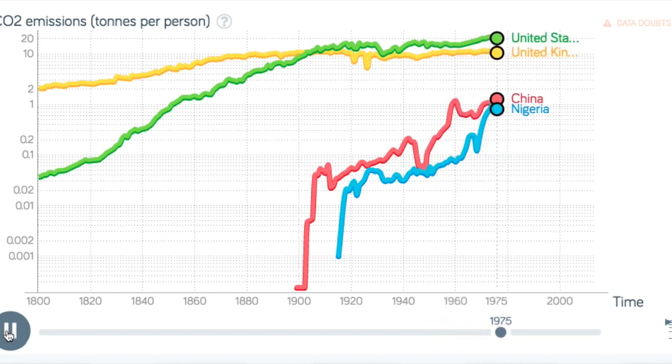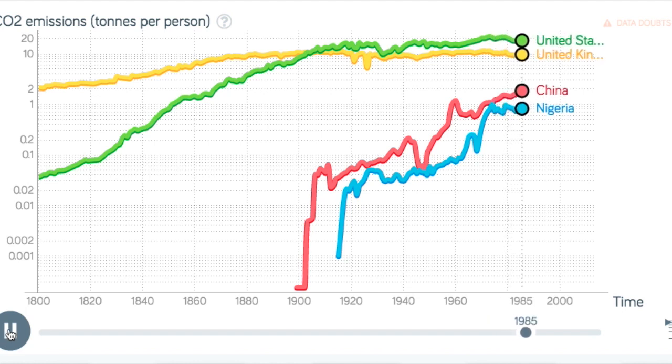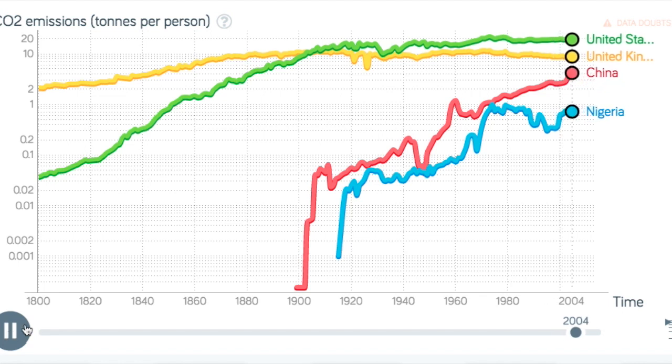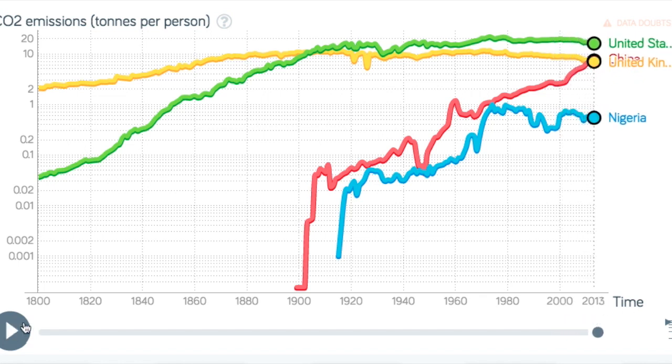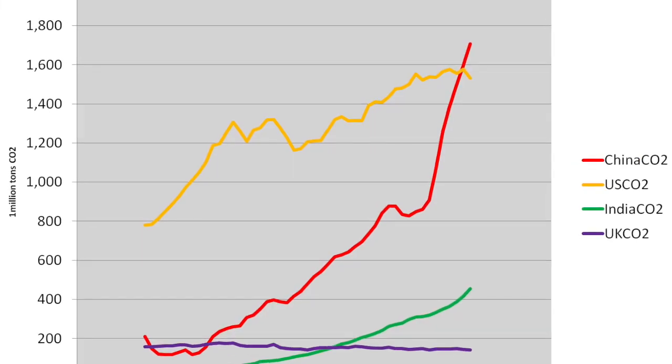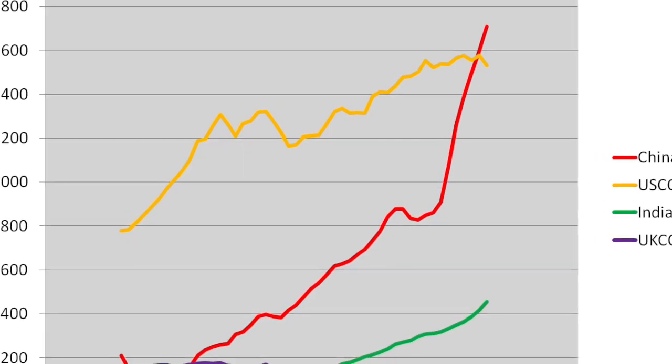But it begins to pick up rapidly and ends up surpassing the United Kingdom at approximately 11 tons of CO2 emission per person. The increase in CO2 emissions in the United States and the United Kingdom steadily increased from the 1800s, but the trends for China and Nigeria began later because of no data before 1900.